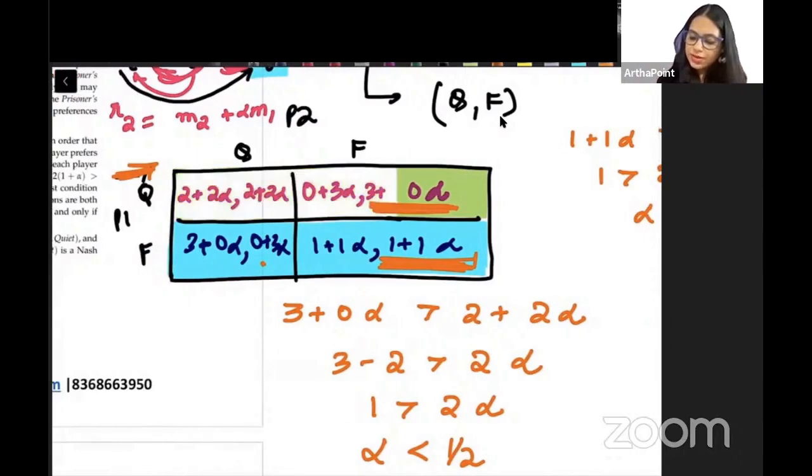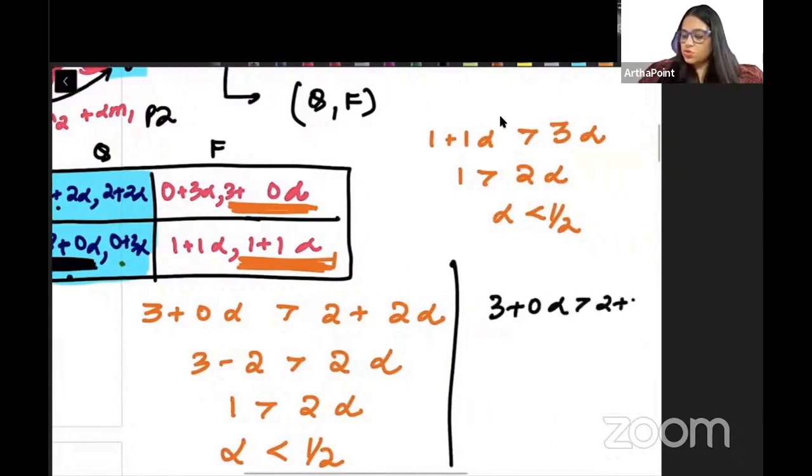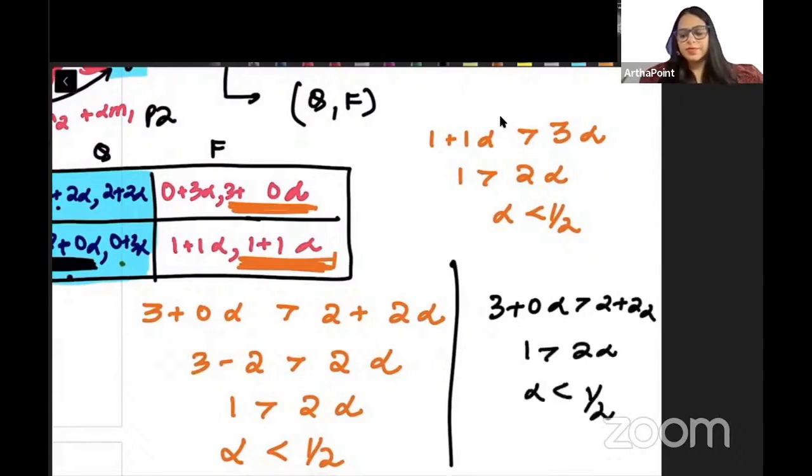Now, when player 2 chooses quiet, I want player 1 to choose Fink. That means I want him to choose this. So I want this value to be greater than this value. So I want 3 plus 0 alpha to be greater than 2 plus 2 alpha. So I want 1 to be greater than 2 alpha, so alpha less than half. The same answer comes from here too.